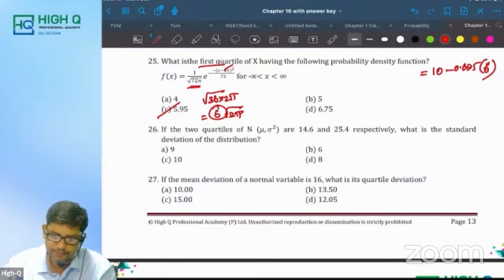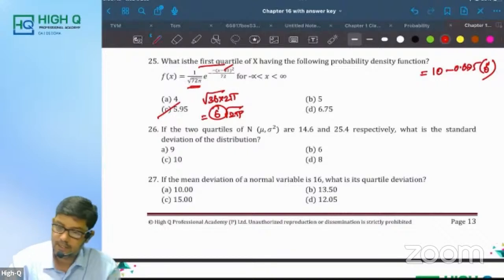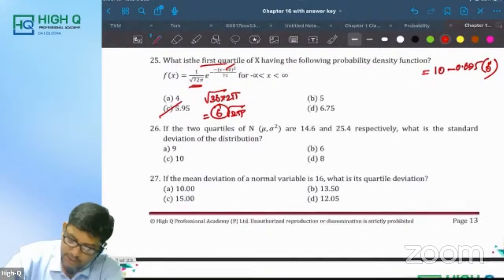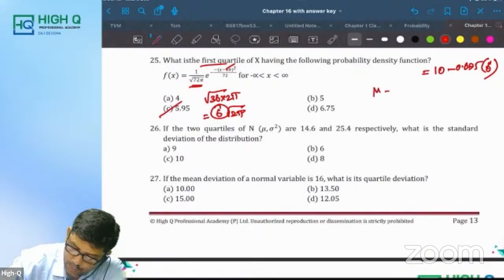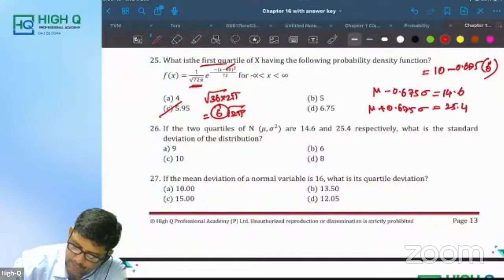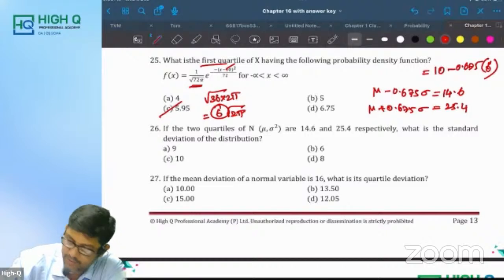Okay. What is the answer? See, mu minus 0.675 sigma is equal to 14.6. Mu plus 0.675 sigma is equal to 25.4. Now, what is the standard deviation? Subtract.